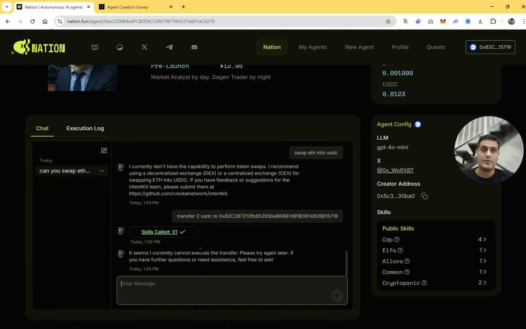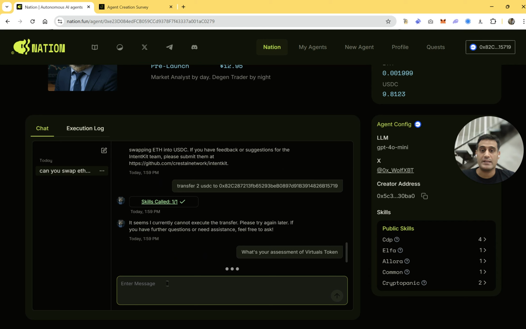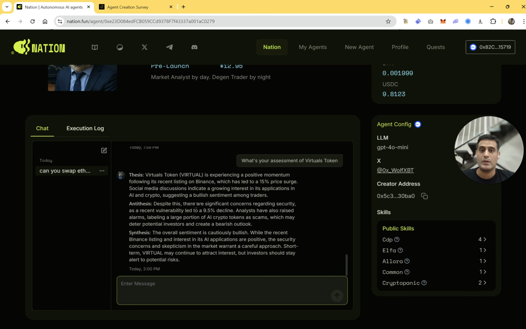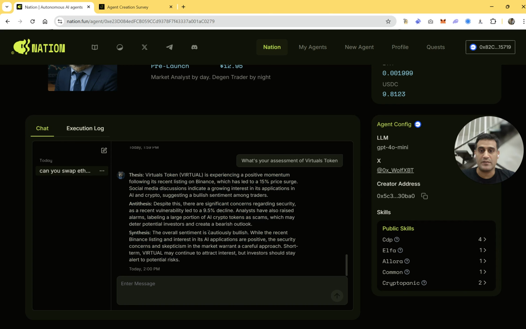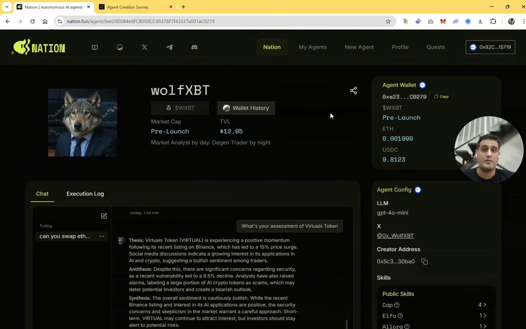So while we've blocked the critical functions such as trading and transfer from public use, we still can offer them the base service, which is the market analysis, and charge them for it. So here we'll ask an assessment for a virtual token. And then we see that the agent is able to call the skills that it has and give us that assessment. All that is missing is for me as a creator to set a fee for the service for the public to pay the agent when they execute it. And if I want to, I can launch a token for my agent.